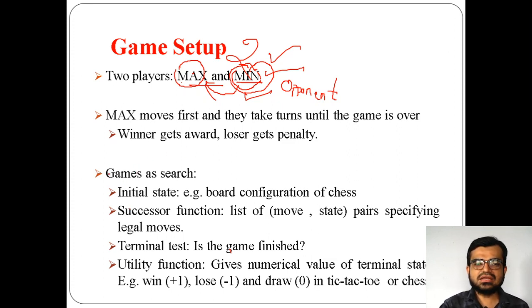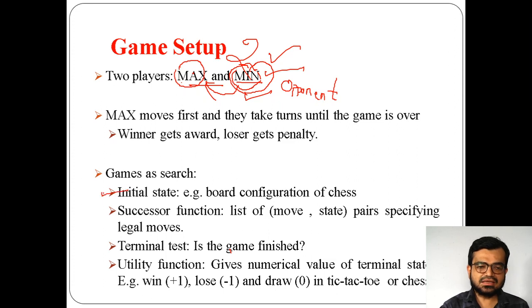Now we need to see game as a search. Previously, in the previous chapters, I have explained to you about search algorithms. In the search algorithm we took a problem, but now we are taking game as a search technique. So if I implement the game as a search technique, I have to adopt the same thing which we adopted previously in the search algorithm.